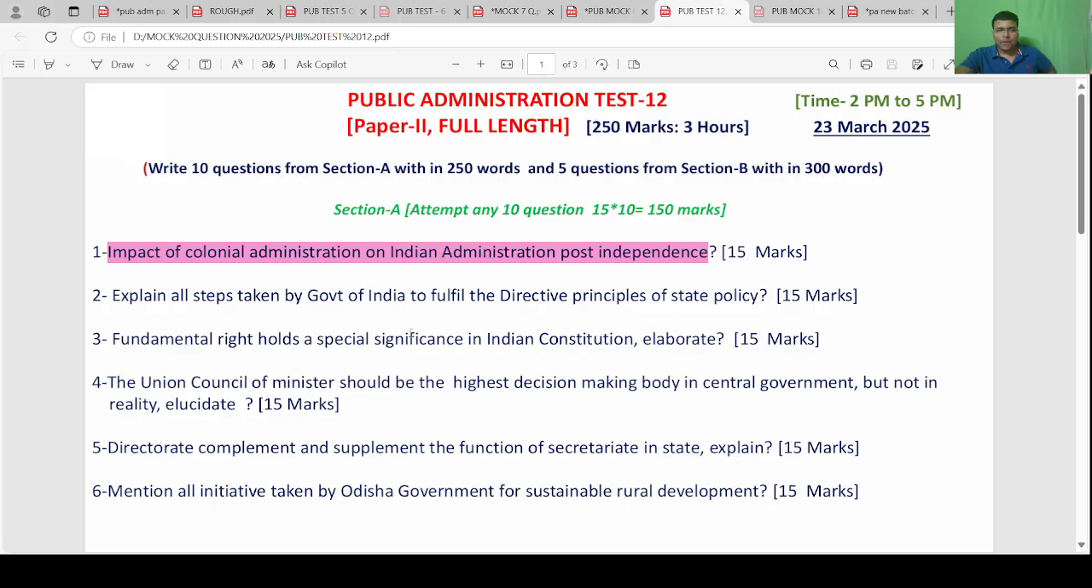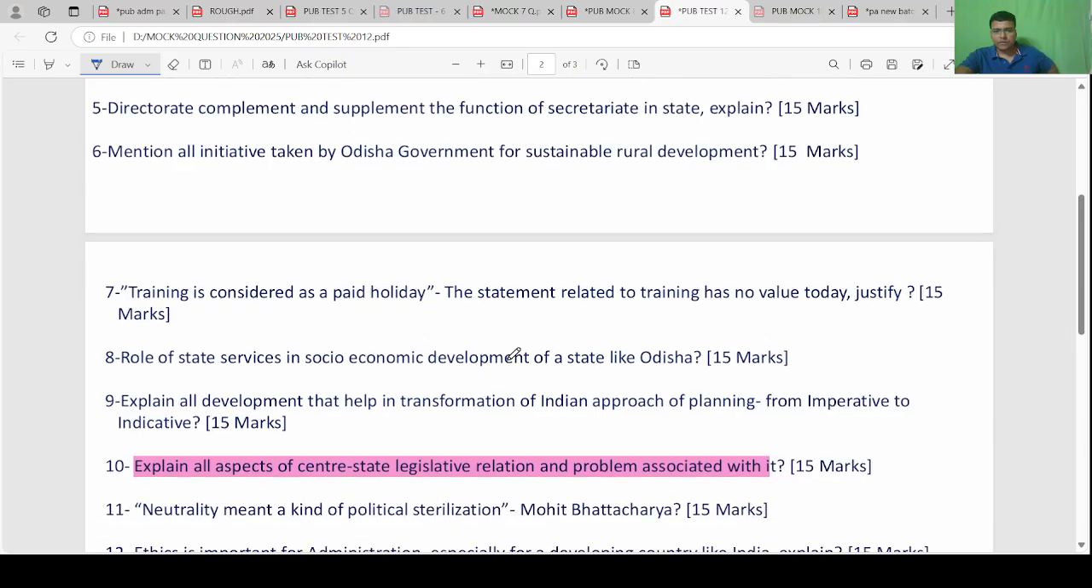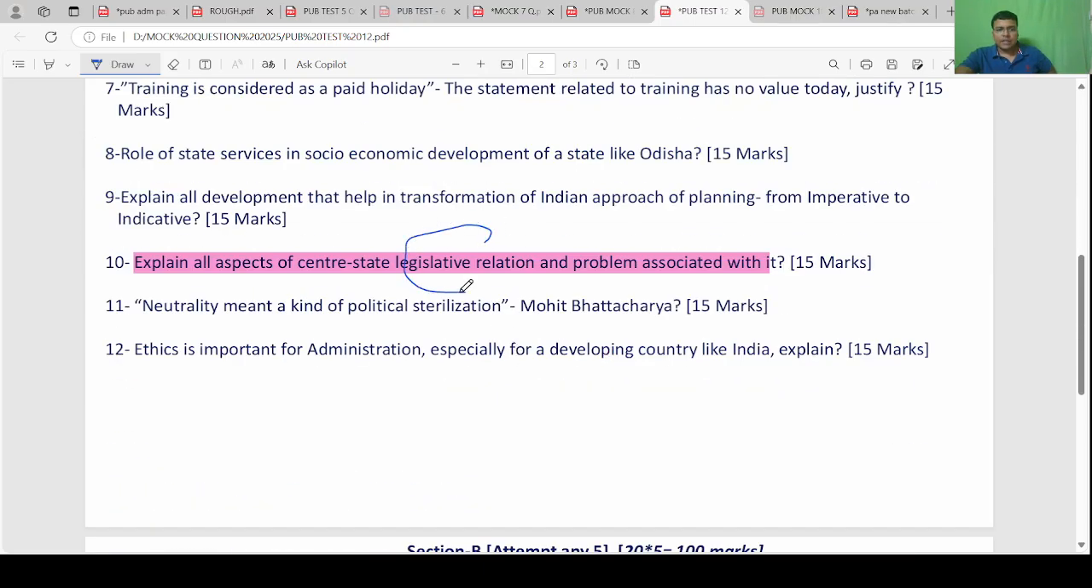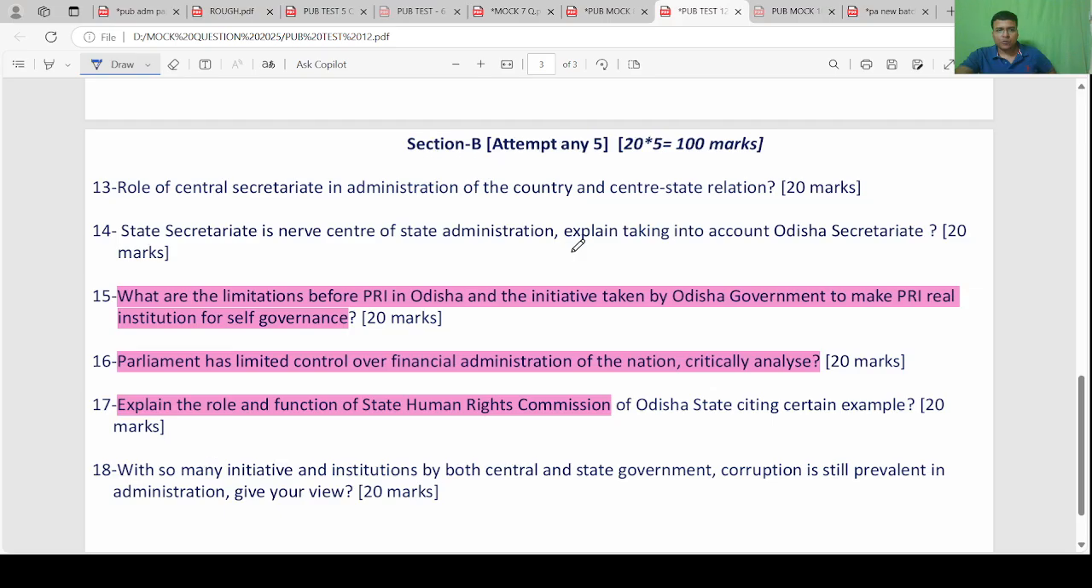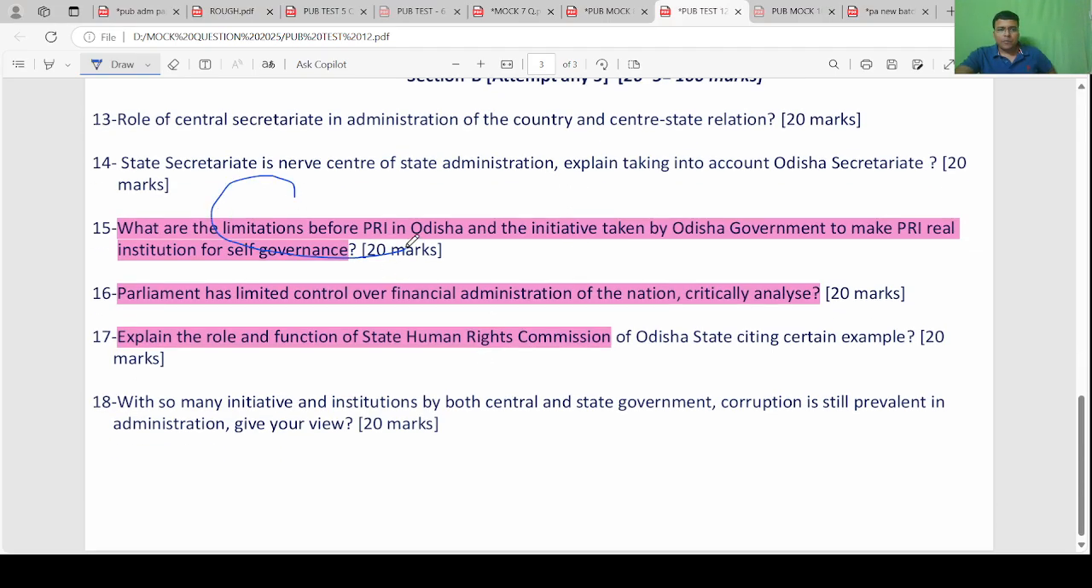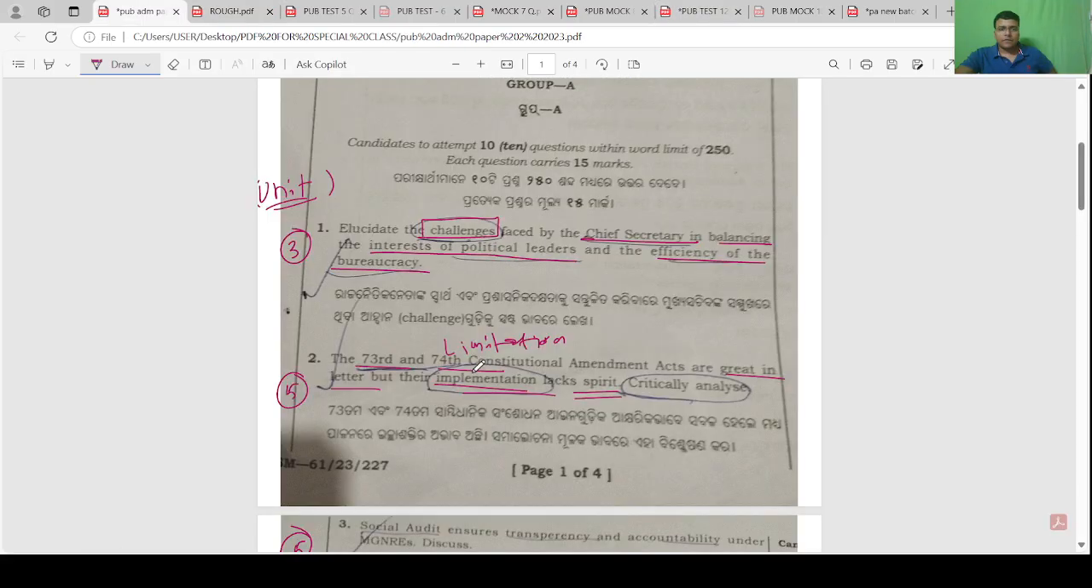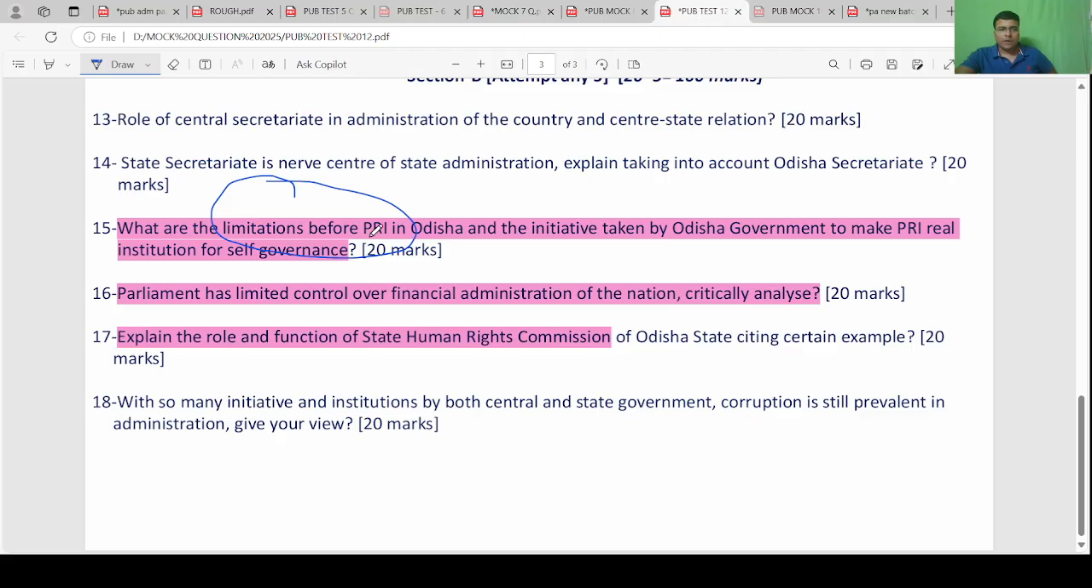Next, impact of British administration on Indian administration. What is the Mughal, Maurya or British? So this question, impact of colonial administration on Indian administration post independence, is a direct question. Center-state legislative relation and problem, limitation, this is a question. Limitation before PRI: great in letter, but implementation lacks spirit. So this is the limitation before PRI. And parliamentary control over public expenditure, State Human Rights Commission.